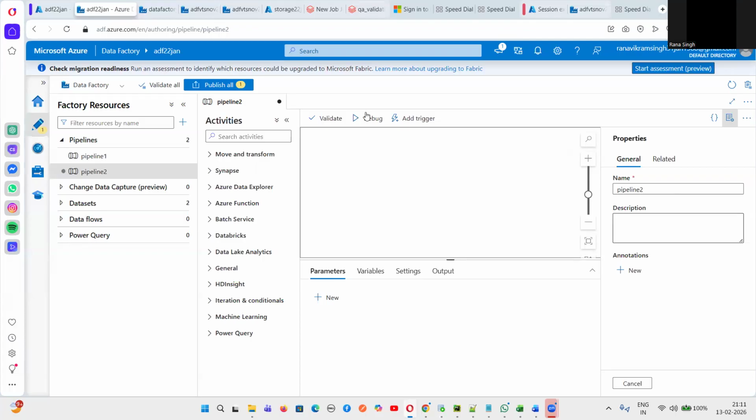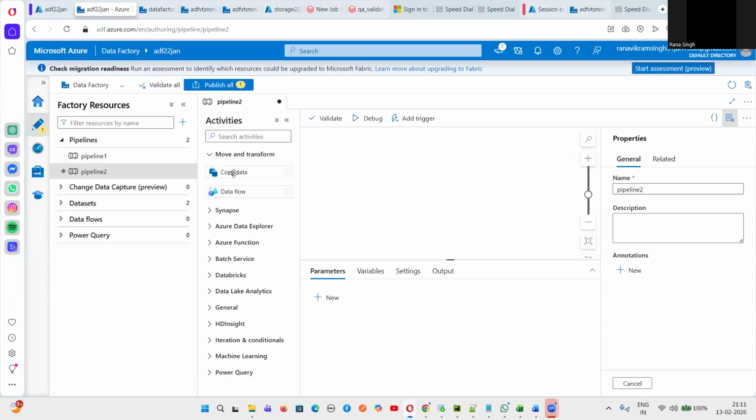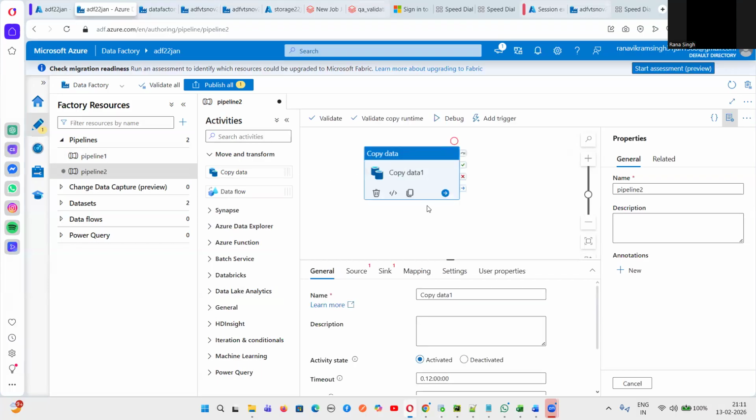This is the pipeline page, and this pipeline has the activity. Let's suppose I want to move the data from source to target. So I can take this activity and drag it here. Okay. So these jobs are done by data engineers, but we should also understand what the data engineers are doing. So this is, guys, the activity: copy data from source to target.